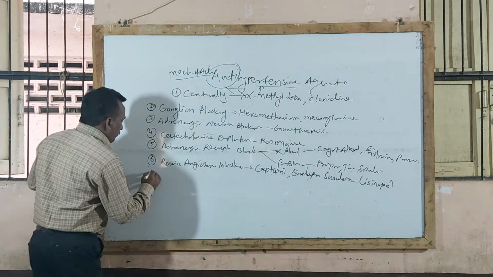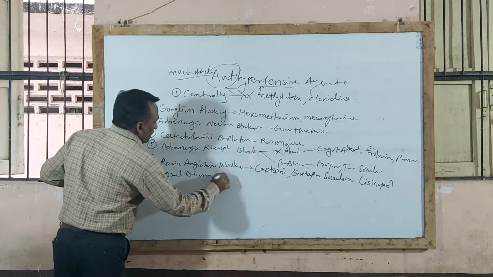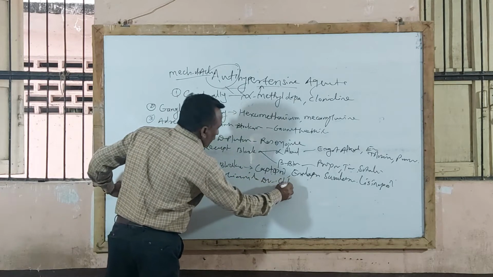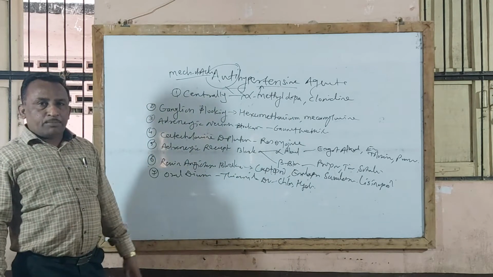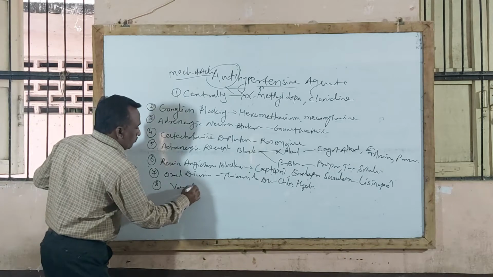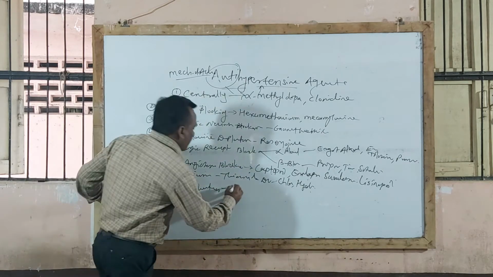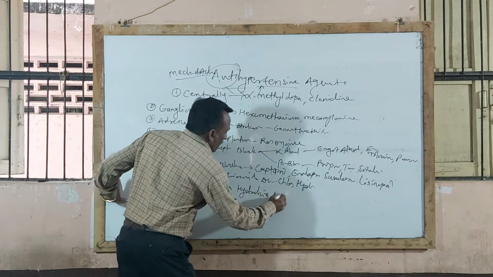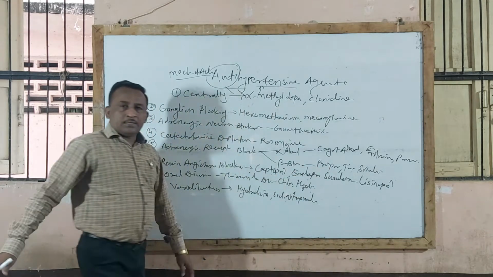Then another type is oral diuretic agents, particularly thiazide diuretics like chlorothiazide, hydrochlorothiazide. These drugs are also used as antihypertensive agents. Then vasodilators are also used as antihypertensive agents. Examples: hydralazine and sodium nitroprusside. This is another example of vasodilators.